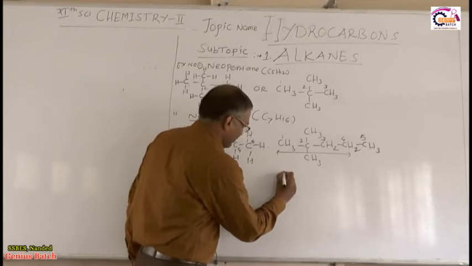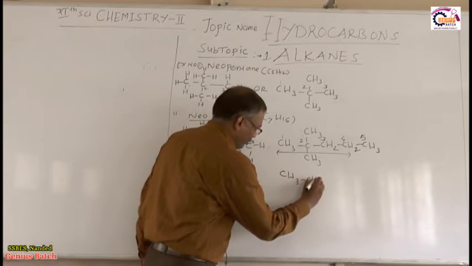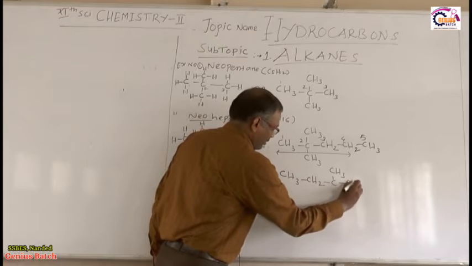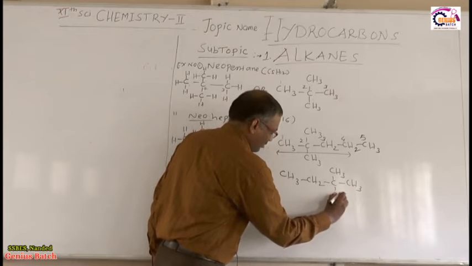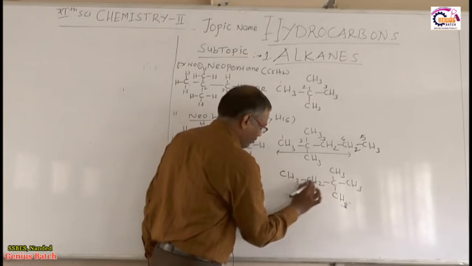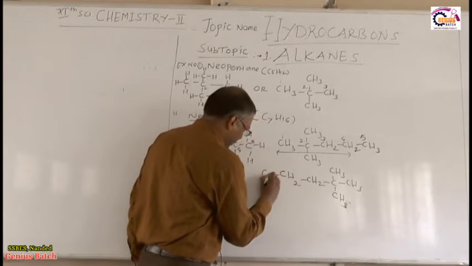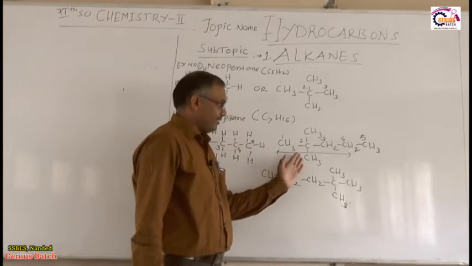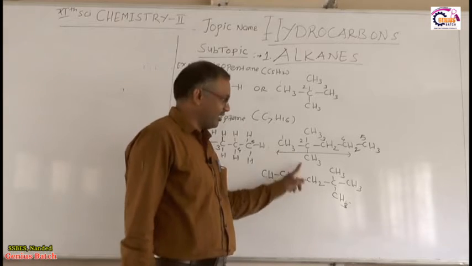Suppose I have written this compound like this also, CH3, CH2. So this is the CH3, CH3, CH3, right? 1, 2, 3, 4, 5, 6, and this is the 7. Right? So you can write this way also or this way also, one and the same.